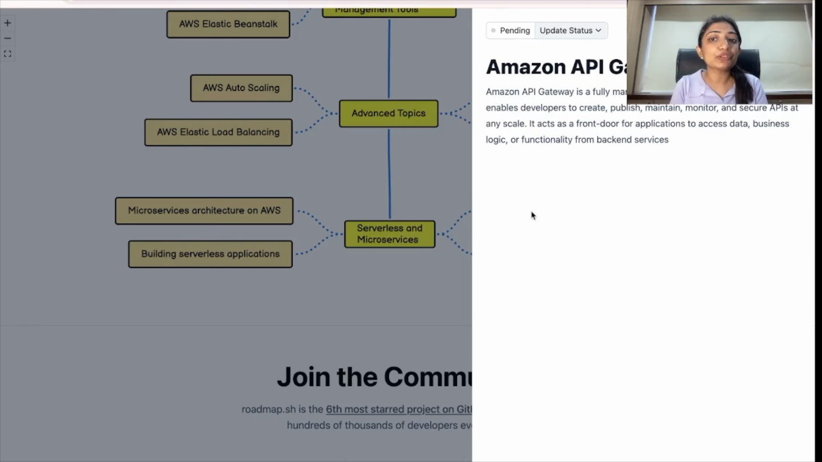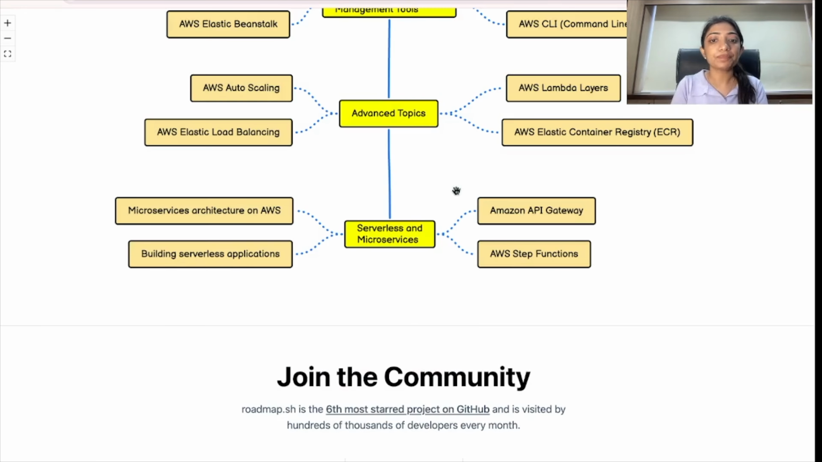Next one would be Amazon API Gateway. This is again a fully managed service provided by AWS that enables developers to create, publish, maintain, monitor, and secure APIs at any scale. I can say that it acts as a front door for applications to access your data, business logic, or functionality from backend services.